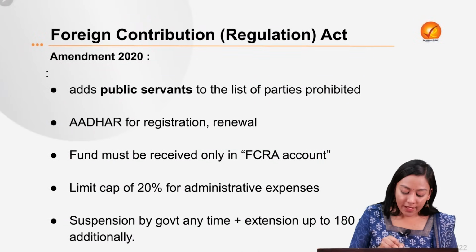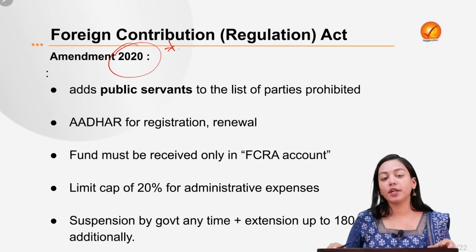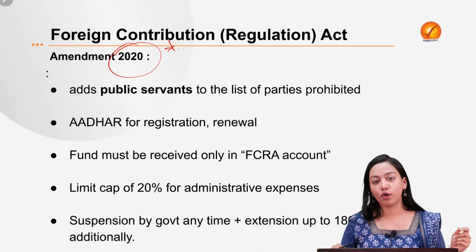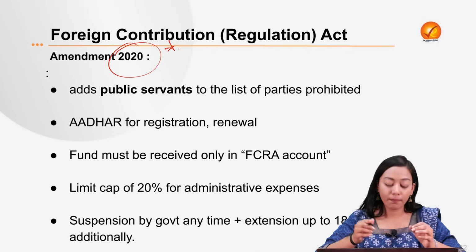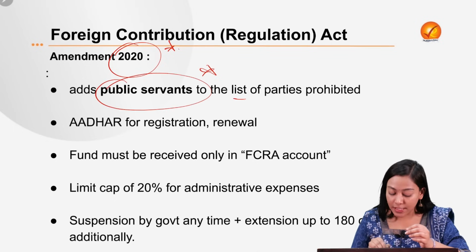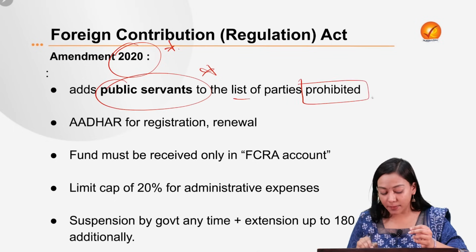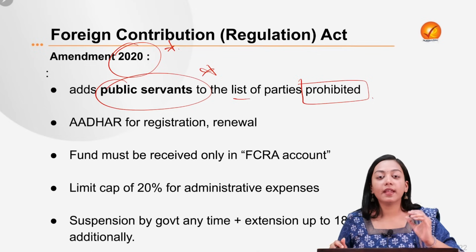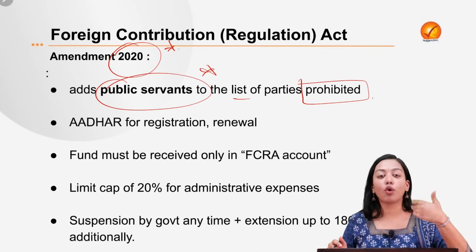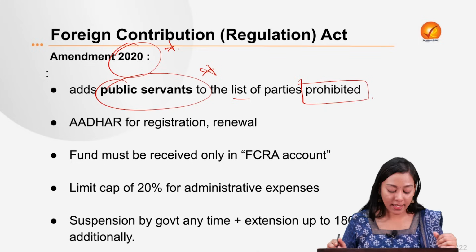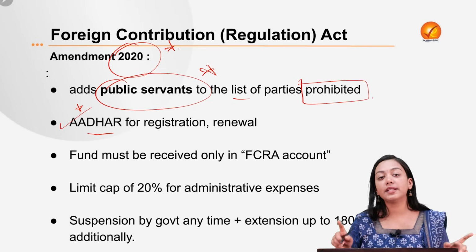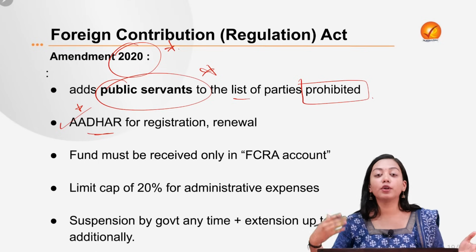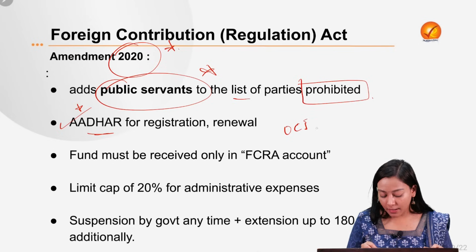Then a very important amendment was made in the year 2020. What were the main provisions? First of all, previously only associations like NGOs were covered, but now public servants are also added to the list of parties which can be prohibited by the central government. Second, there are mandated documents for both the foreign contributor and the receiver. The receiver must be an Indian citizen who must have Aadhaar for registration and also for renewal. The foreign contributor must have a proper OCI card or a legitimate passport.